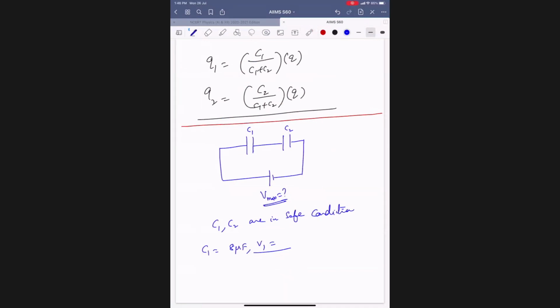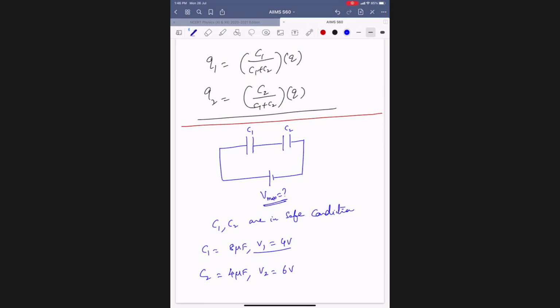Why? Q equal to CV. The capacitor is physically already prepared, its dimensions are constant. More is the potential difference, more is the charge. Beyond a certain amount of charge, it cannot accommodate. If you cross that value, it will get burnt off. That is called the maximum voltage it can take. So V1 equal to, let us say, 4 volts. And C2 is, let us say, 4 microfarad, and operating voltage, let us say, 6 volts.